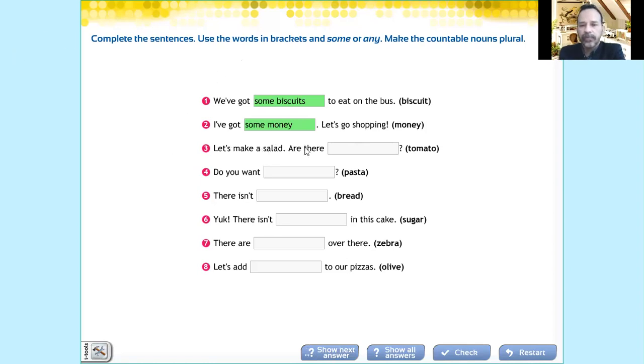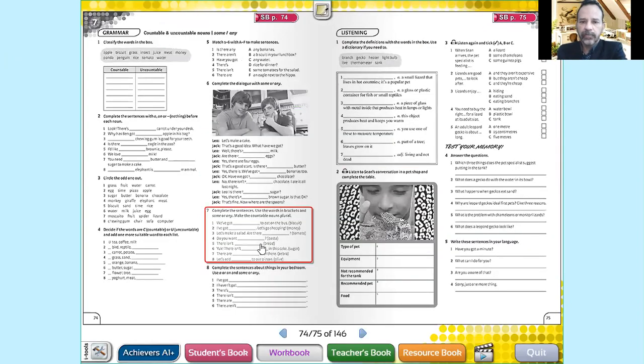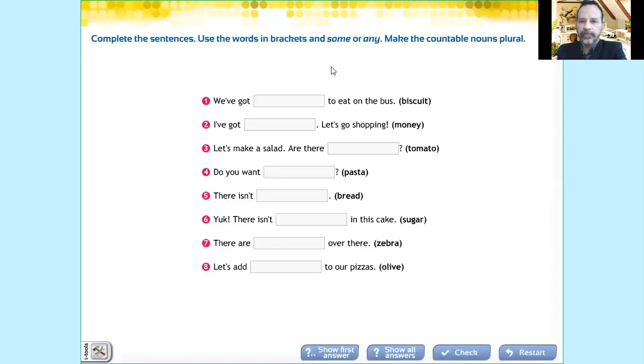What about the third one? The third one is a question. You can see it. Are there tomatoes? So for question, what do you use? Some or any? Any tomatoes. You see? Okay. Very good. And then you can continue doing the exercise.